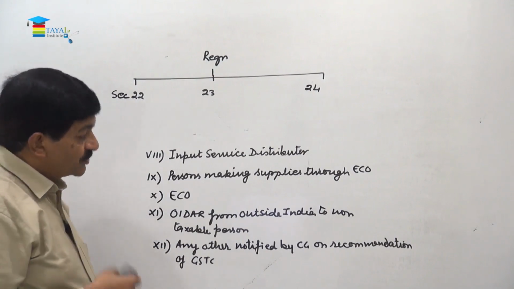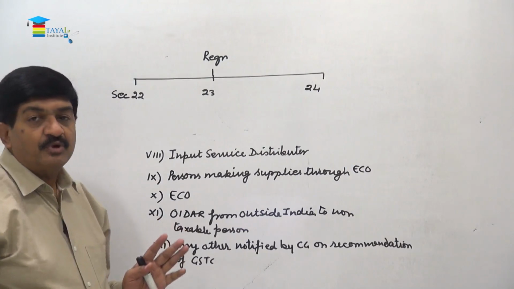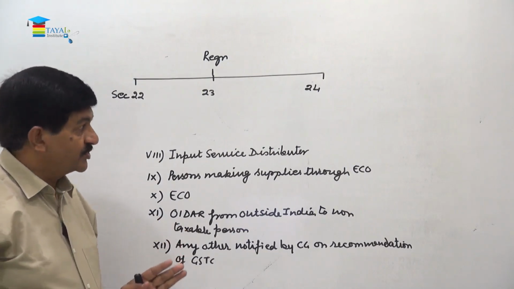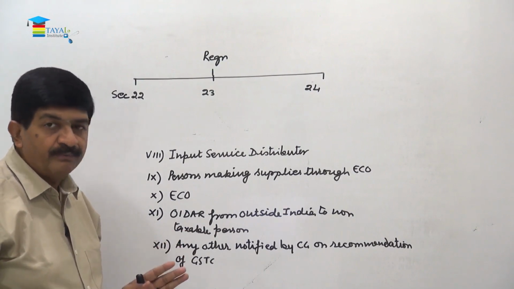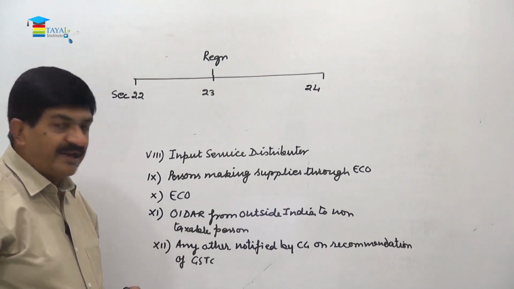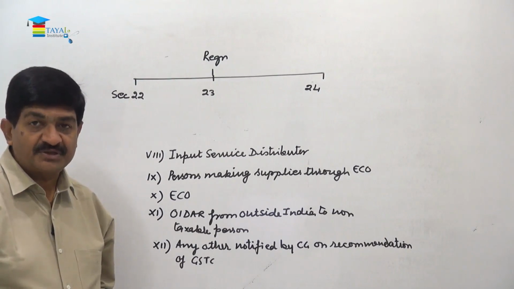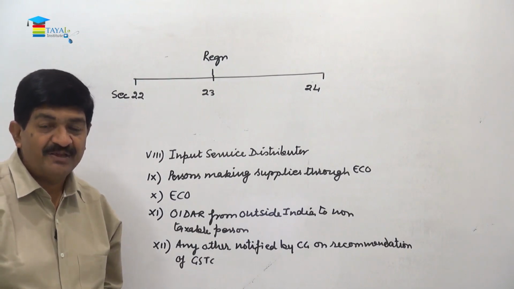So this is the first video in this chapter, rather it is the second video, because first video is about the charts. So this is the second video. In this we have talked about who are the people requiring registration. So section 22, 23, 24, right? In the next video we'll talk about the procedure of registration starting from section 25.